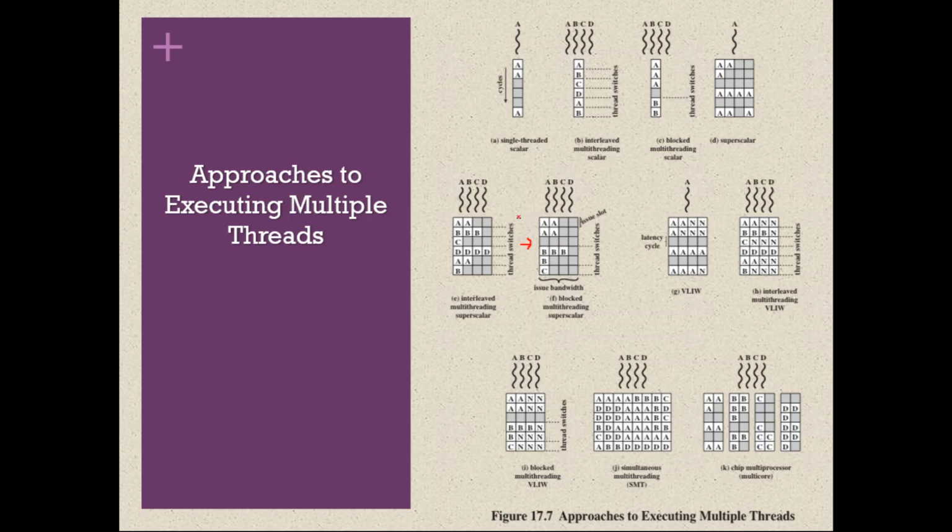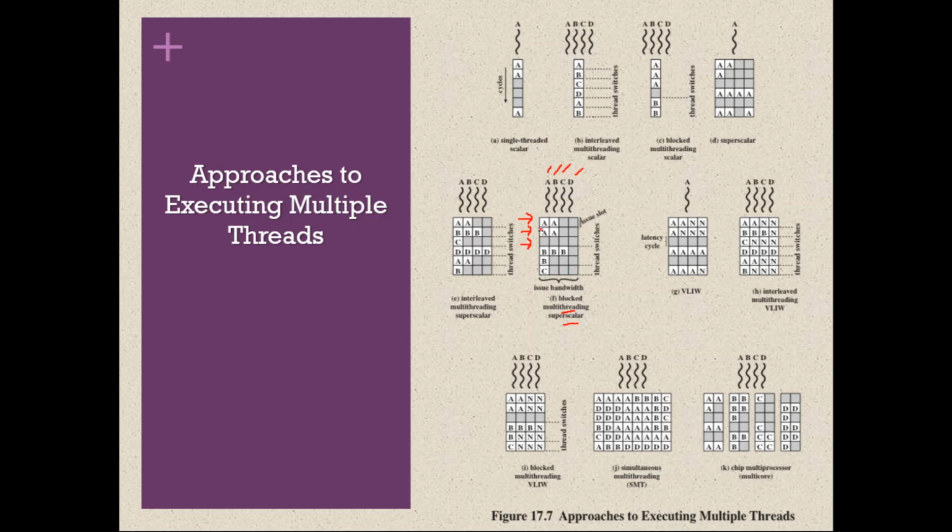Okay. So during first clock cycle, we have 4 threads A, B, C, D. During first clock cycle, the processor is executing thread A. So it is trying to fetch 4 instructions from thread A, 4 independent instructions from thread A. It got only 2, so it is executing. But something it got. During second clock cycle also, it won't switch to B because it is what? Blocked multi-threading superscalar. Only when a thread blocks, then only it will go for another thread.